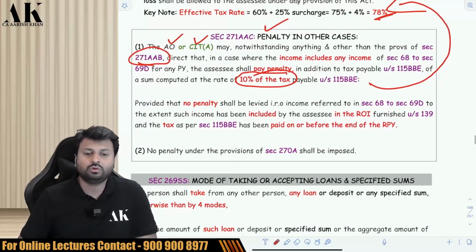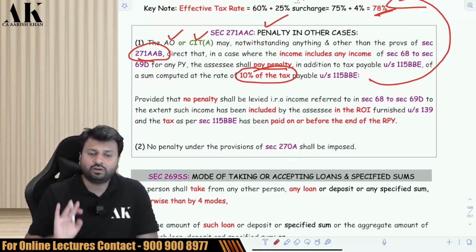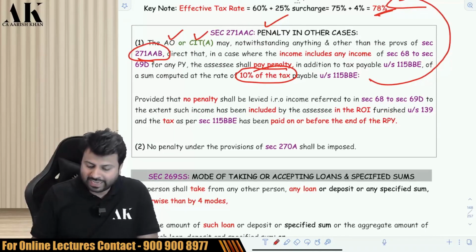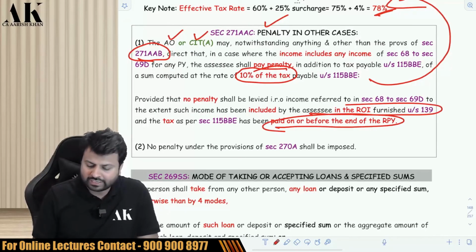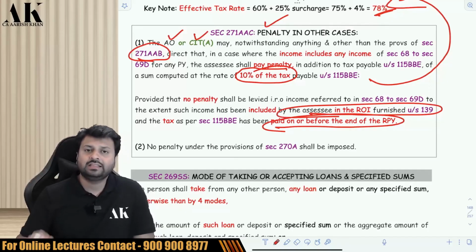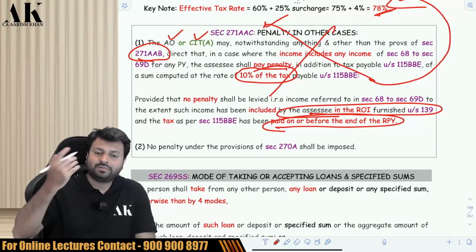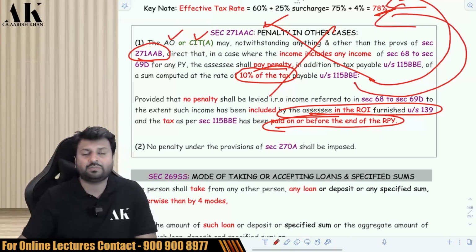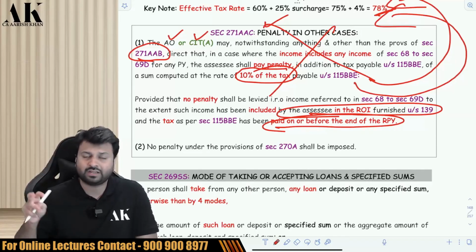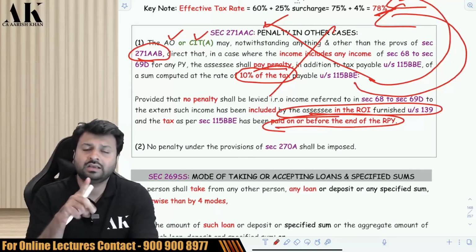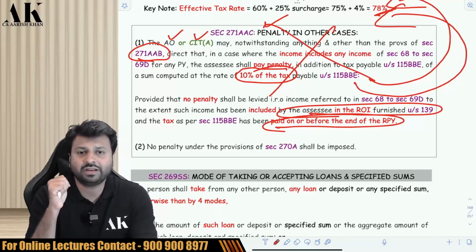Now, if you want to escape from this penalty, you have to follow the following conditions. Whatever undisclosed income is there, you have to pay the tax before the year ends, and you have to disclose that income under 139(1) ROI. Then you will be escaped from this particular penalty. You can check it. By default, you have to pay 10% of the tax as your penalty. But if you want to escape, you have to pay the tax by 31st March of that financial year, and file the return by the due date, and include that income as a part of your return. Then you will be escaped from this particular penalty of 271AAC.